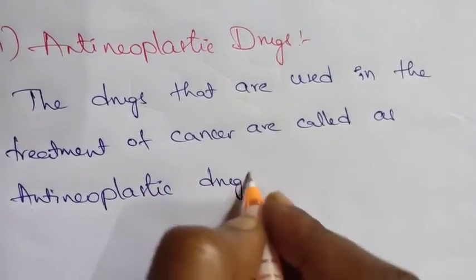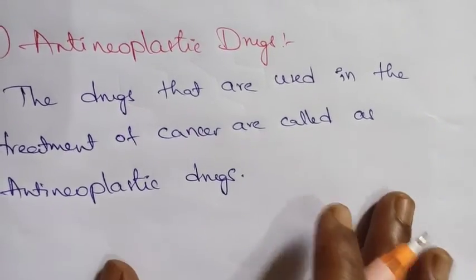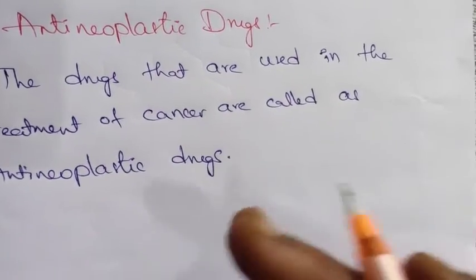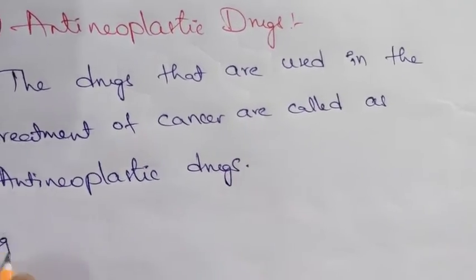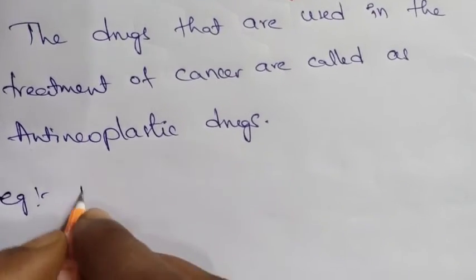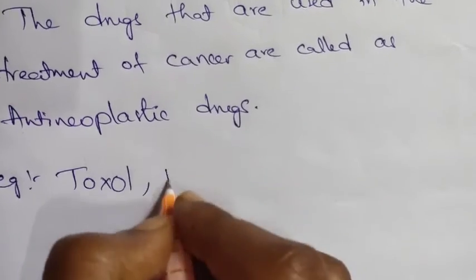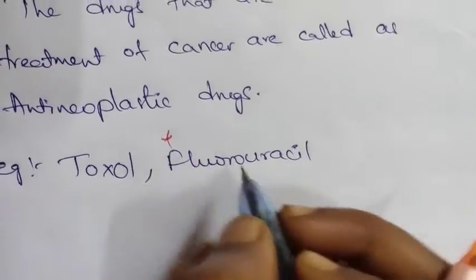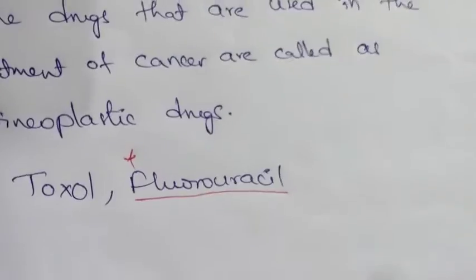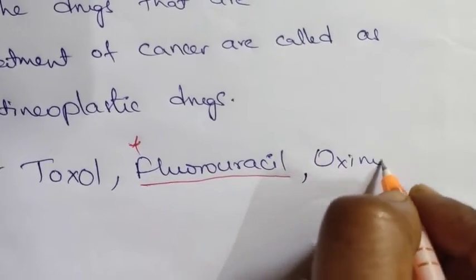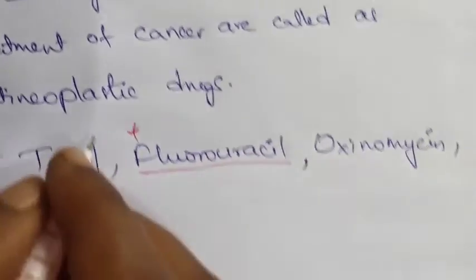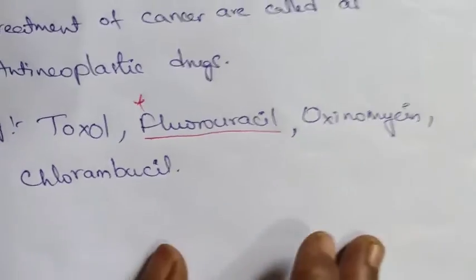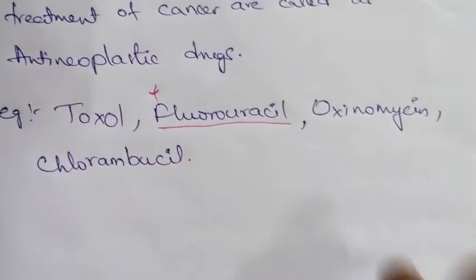Examples for these anti-neoplastic drugs are chlorambucil and fluorouracil. These two are used as anti-neoplastic drugs. We have different examples: Taxol, fluorouracil, in competitive exams they will ask this one, and oxynomycin. Next, chlorambucil. These are some of the anti-neoplastic drugs mainly used to treat cancer.